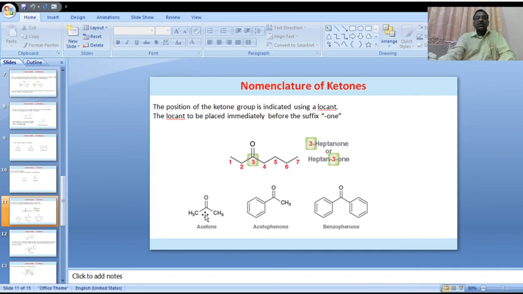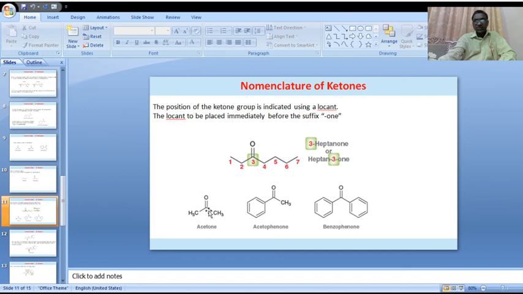These are the common names for ketonic compounds. Here, acetone is the common name. In acetone, there are 3 carbon atoms: CH3, C, and CH3. The IUPAC system we will discuss in the next class.